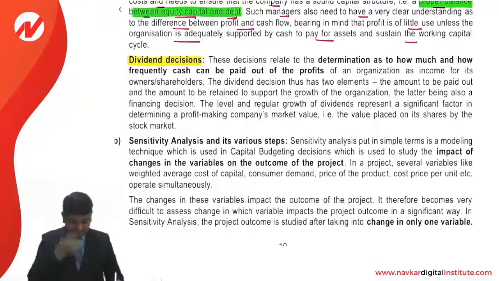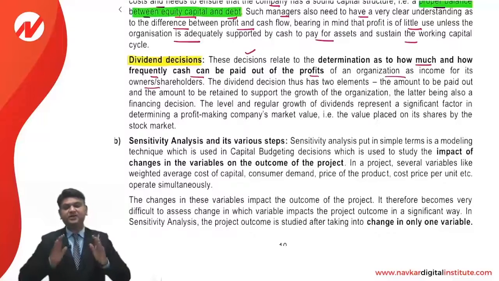Dividend decision. This decision relates to determination of how much and how frequently cash can be paid out of the profit of an organization as income for its owners or the shareholders.